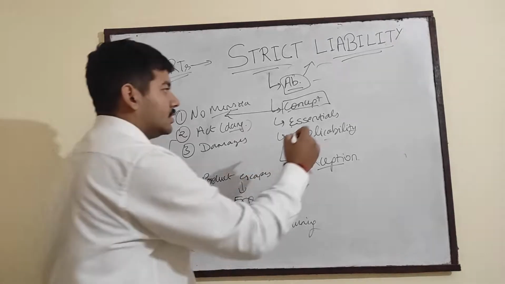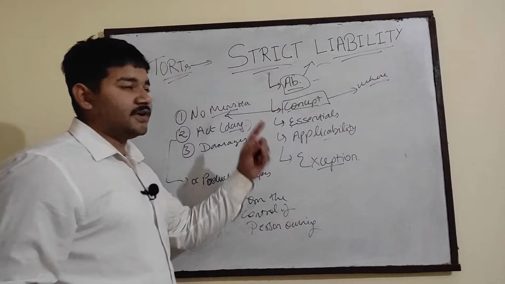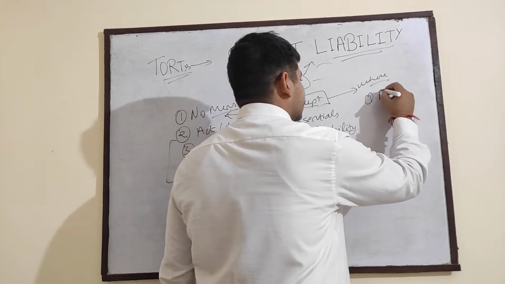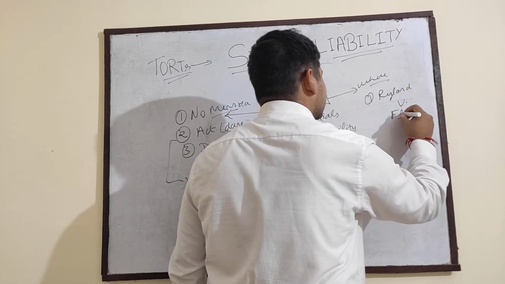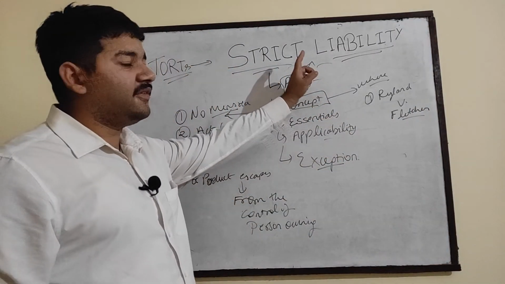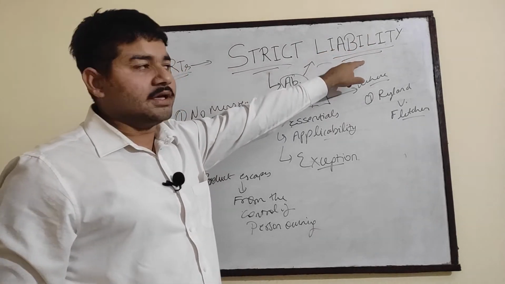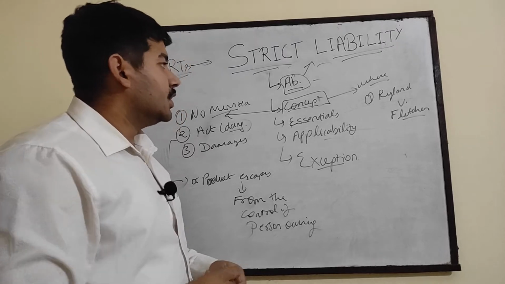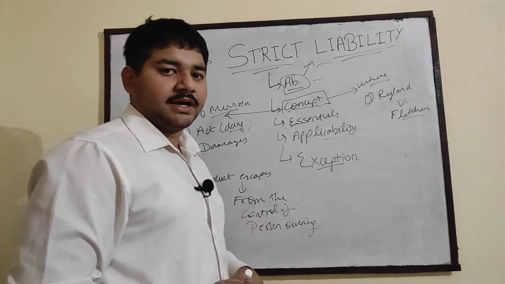Now comes where the concept was first drawn. It was drawn in the case of Rylands versus Fletcher. This was a very important case and you have to mention this case for understanding of strict liability. So, for law students who are appearing for any kind of examination, you have to mention this case in your answer sheets to get better marks.